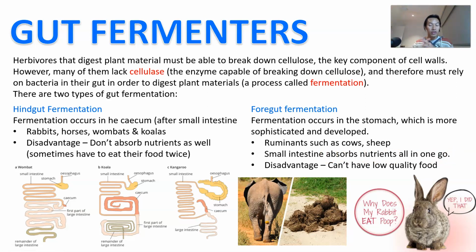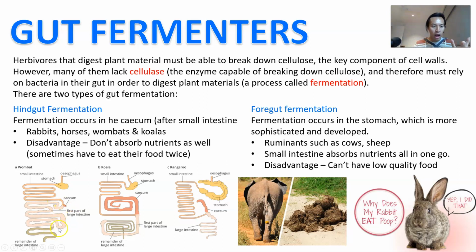Great. Now, on the other hand, the hindgut fermenters, like rabbits, horses, and things like that, because the digestion happens after the small intestine, the disadvantage is that they don't absorb the nutrients as well. So the food goes through the first time and passes through the small intestine. Not much of it gets absorbed. It gets to the large intestine, which is where the cecum is, and all of the digestion happens there, but then it gets all pooped out. So you've got this really nutrient-rich poop which has just been digested.